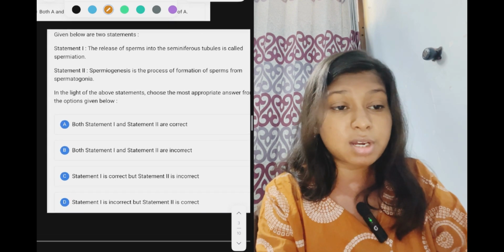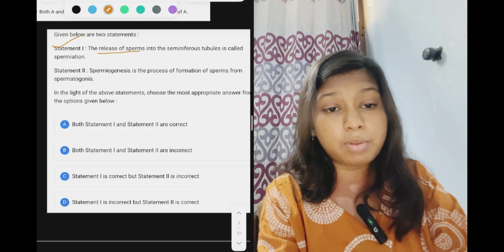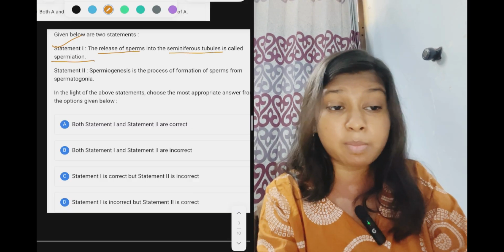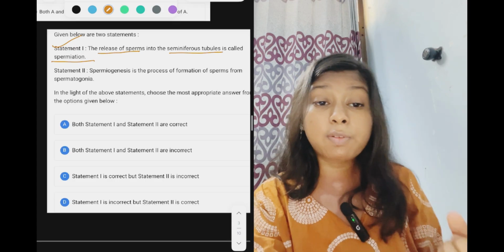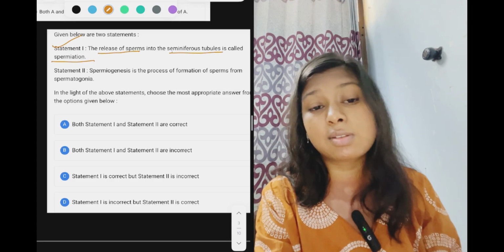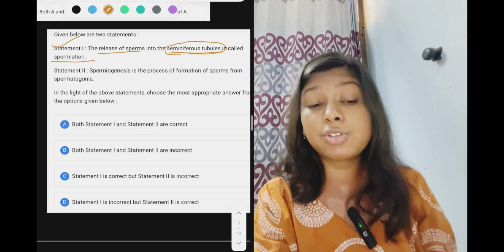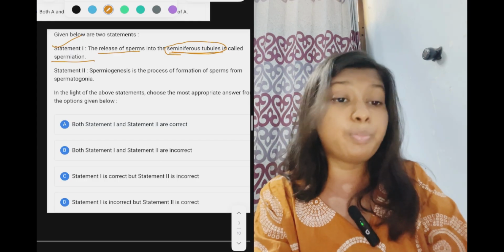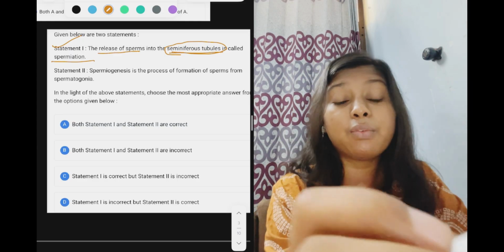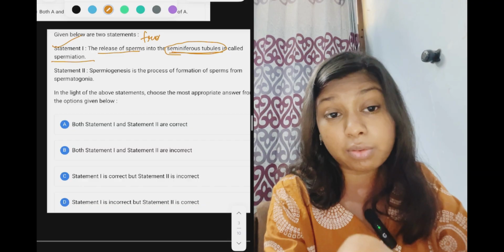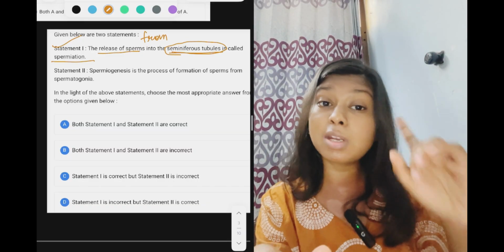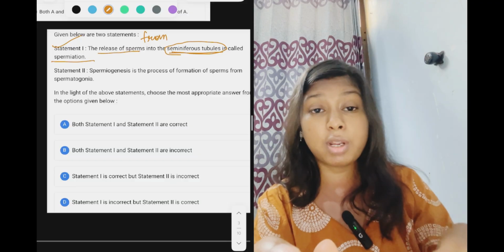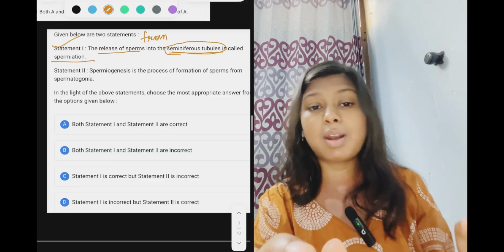Now we come to the statements further. Statement 1: the release of sperm into the seminiferous tubule is called spermiation, which is correct. What is spermiation? It is the release of sperm into the seminiferous tubule, not from, which is a mistake in the NCERT where 'from' is written. No, that is wrong. Into the seminiferous tubule from Sertoli cells, where nourishment is given to the spermatozoa.